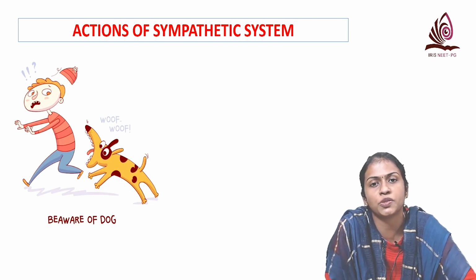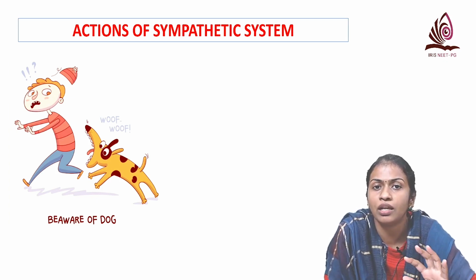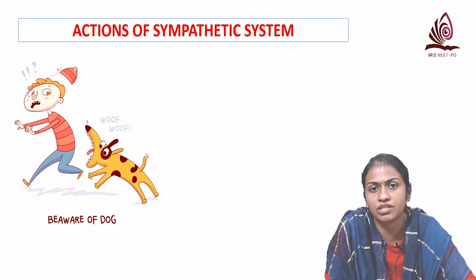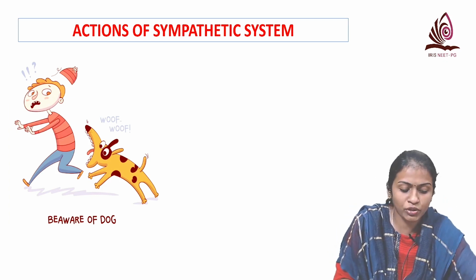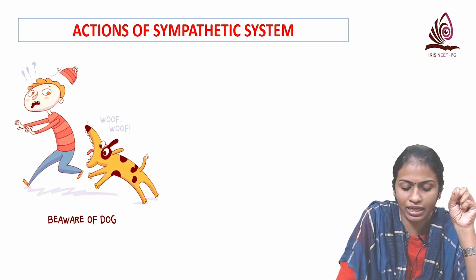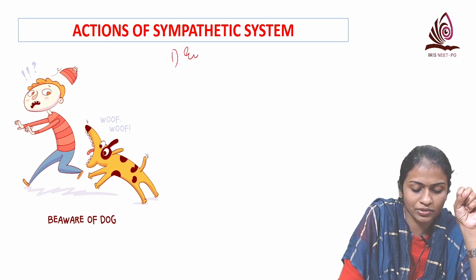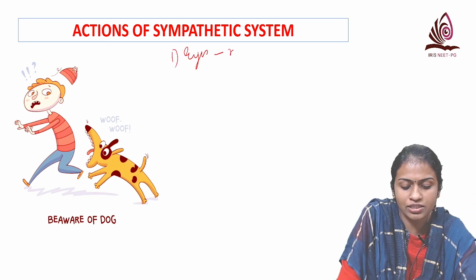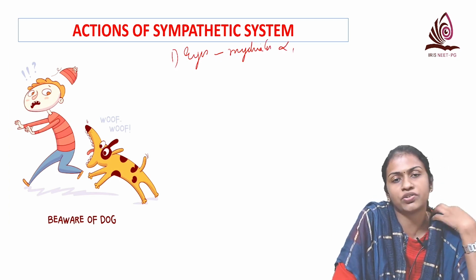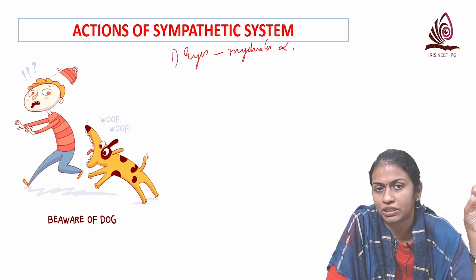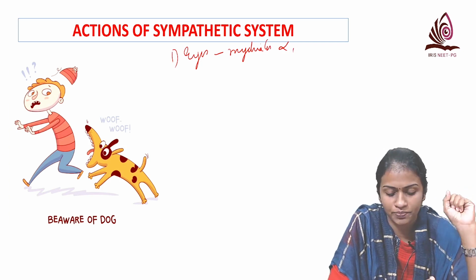So if you remember this picture, you will be able to tell all the actions of the adrenergic system. Right from the eyes, remember you want to see the dog clearly, so the eyes will be dilated. That is, there is mydriasis, and that is mediated via alpha 1 receptors present on the dilator pupillae. So that contracts, there is mydriasis.